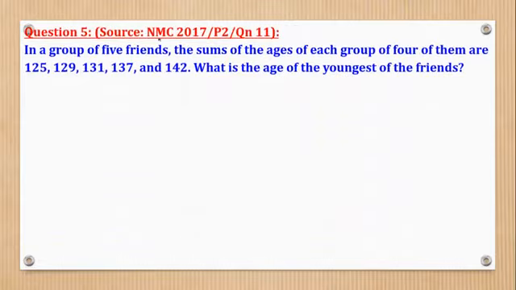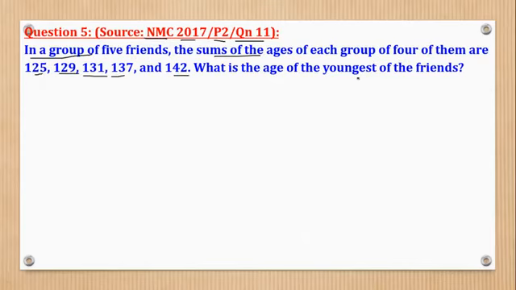Question 5 came from National Math Contest of 2017, paper 2, question 11. And it says, in a group of 5 friends, the sums of the ages of each group of 4 of them are this, and that.